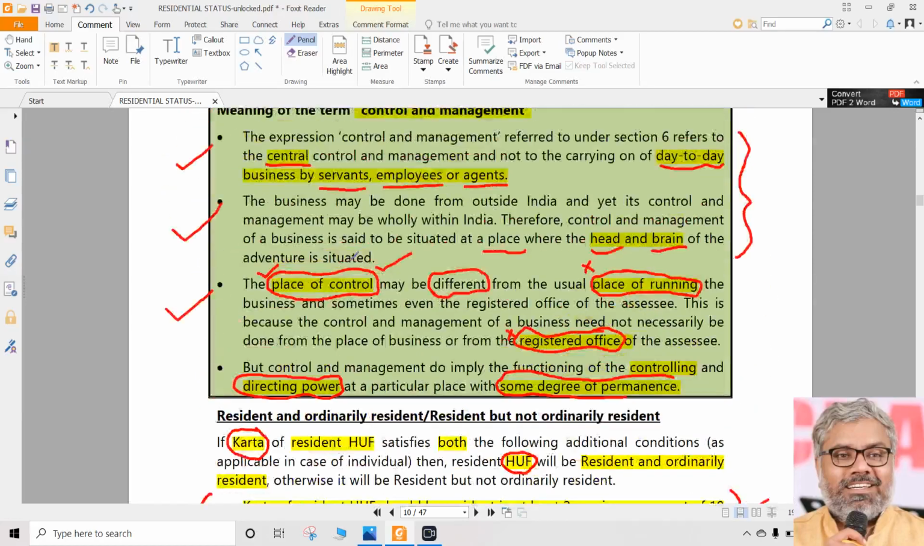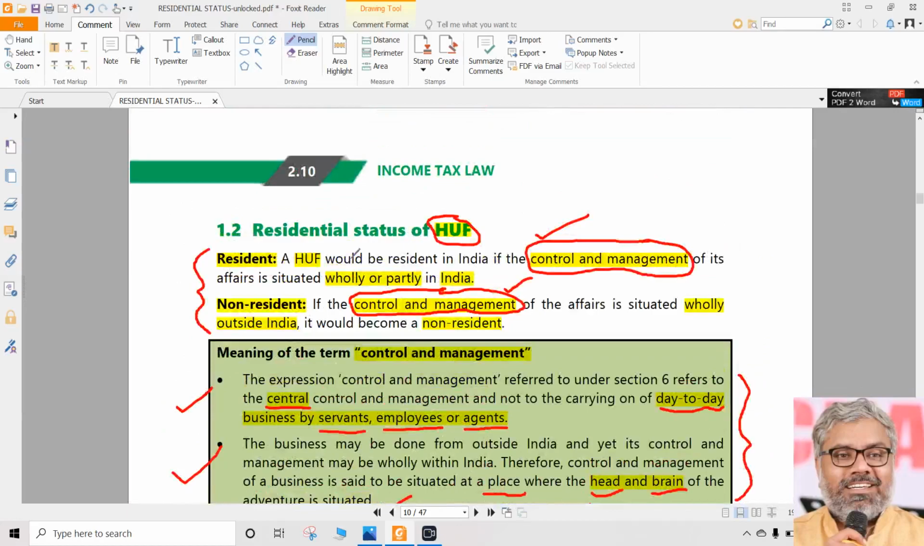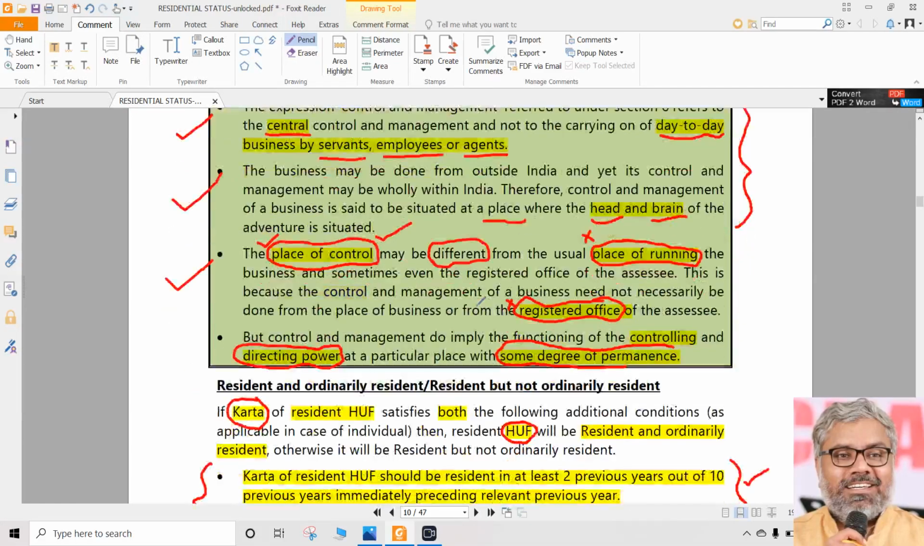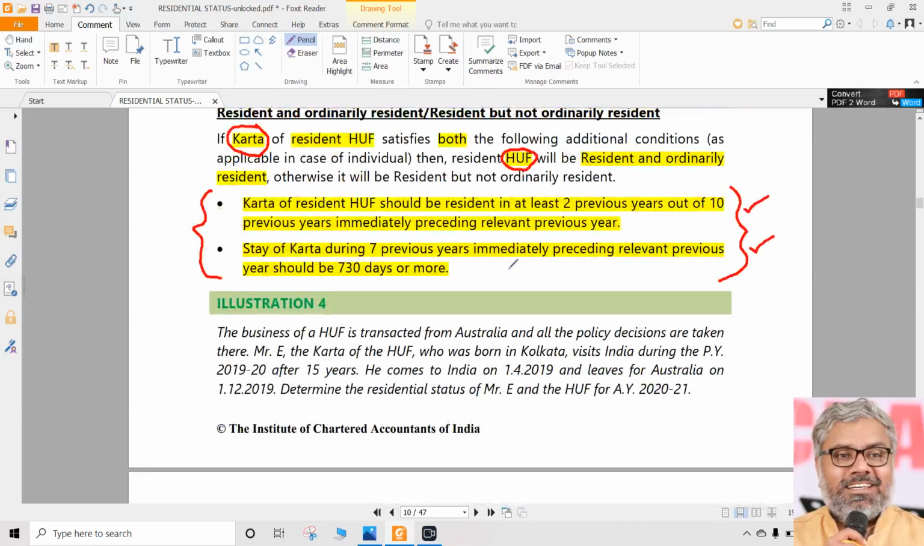Very important question theoretically. Why important? Just because it has a little bit of twist. Why? What is the twist? There is a character, Karta, whose facts are important about these two things, but at the same time his residential status has no bearing on residential status of HUF.